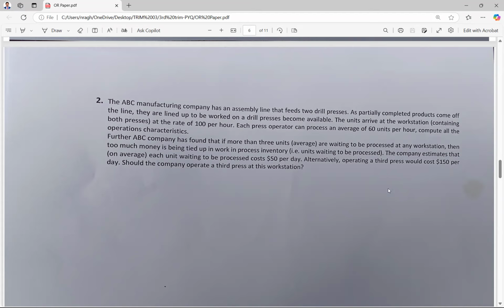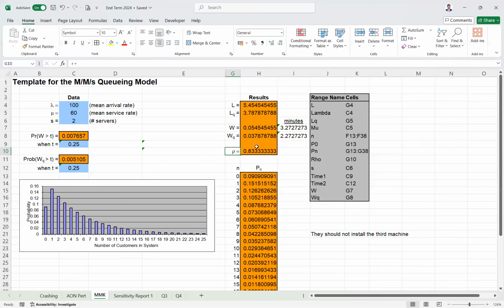Now you have to do the cost analysis. Should we bring the new machine or should we keep the waiting? So how many are waiting? If you see here, the length of the queue is 3.7. 3.7 is the number who are waiting. If they say more than 3 are waiting, how many units are waiting beyond 3? 0.78 units. So 0.78 into the cost per waiting unit of 50. So the total cost is around 40, but a new press will cost you 150. So it is better to wait than to install a new machine that costs 150.